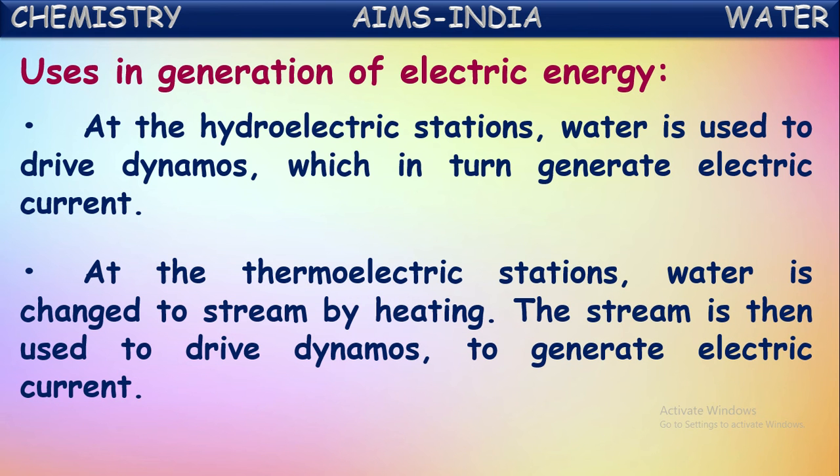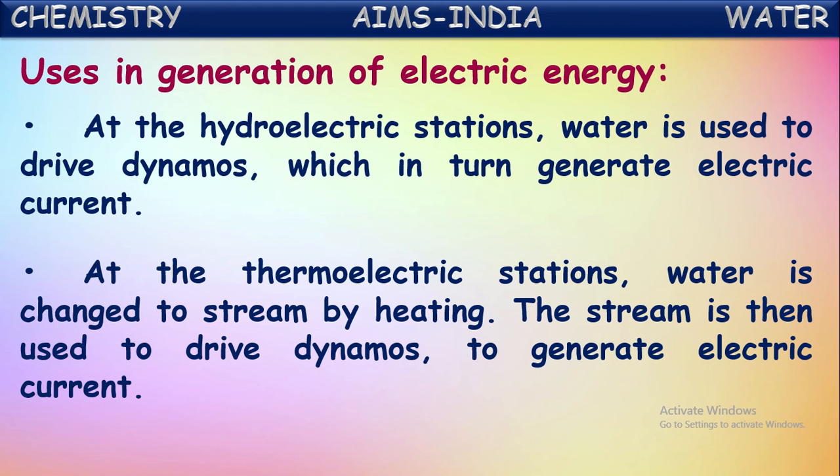Not only there, even at thermoelectric power stations, water is changed to steam by heating. The steam is then used to drive dynamos to generate electric power. In the hydroelectric stations, water directly drives the dynamos, producing electrical energy.